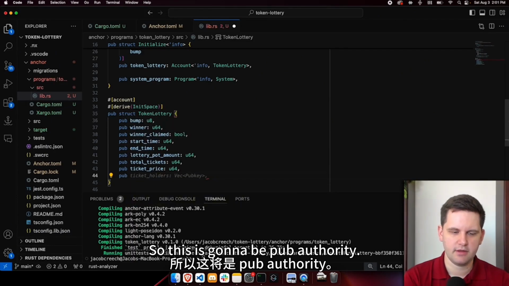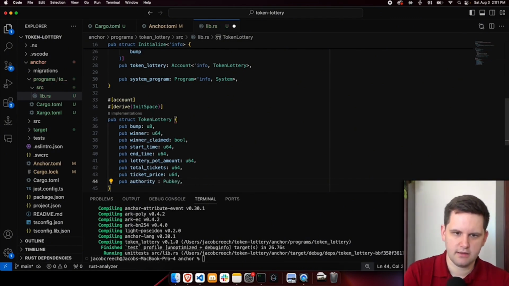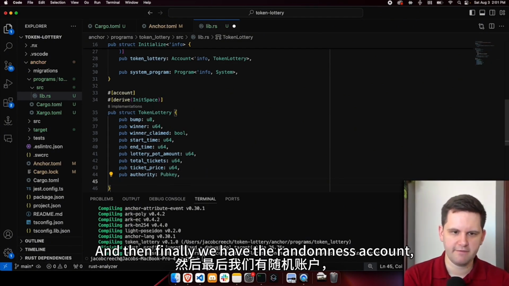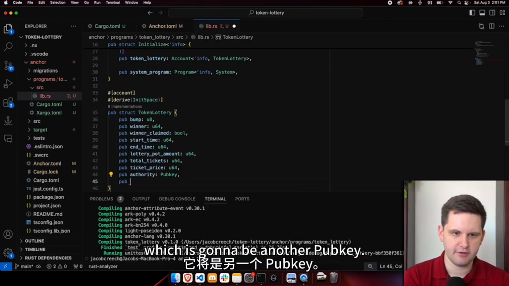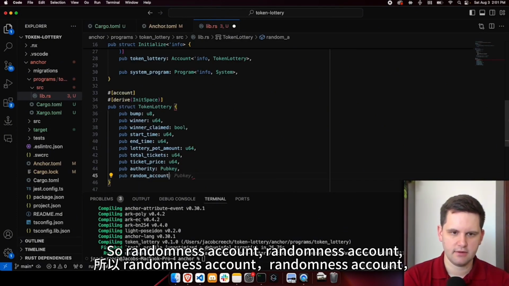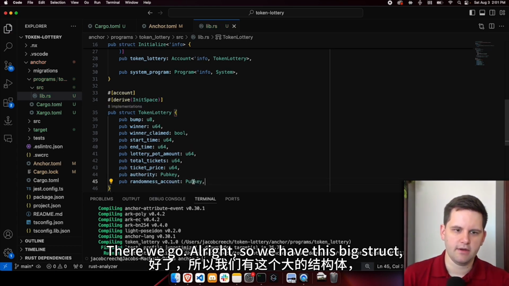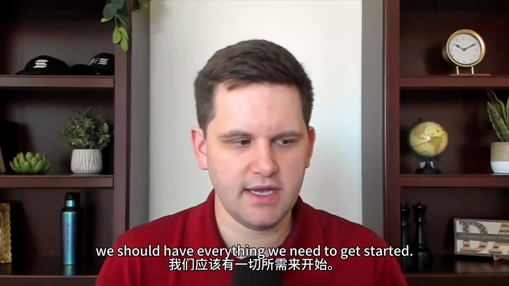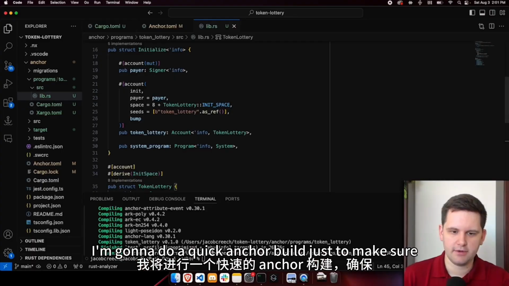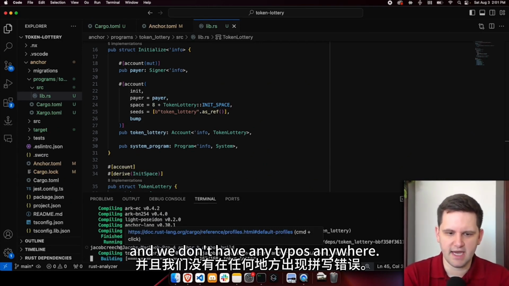So this is going to be pub authority. This is going to be a pubkey. Let's remove that extra space right here. And then finally, we have the randomness account, which is going to be another pubkey. So randomness account, not randomness account. There we go. All right, so we have this big struct. We should have everything we need to get started. Let us start filling this in. I'm going to do a quick anchor build just to make sure that we wrote the right code and we don't have any typos anywhere.